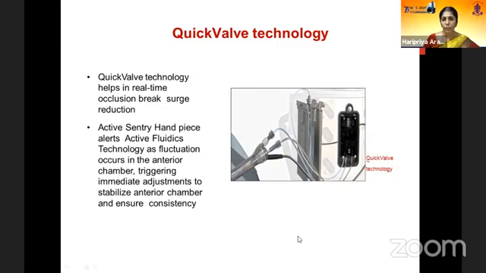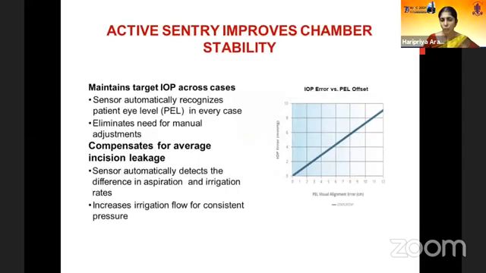And with the addition of the Active Sentry on the Active Fluidics, the fluctuation in the anterior chamber is also greatly reduced. This fluctuation is reduced because of two major differences which we see with the Active Sentry. The first is that the machine now automatically senses the patient eye level. So one would not have to set it at, say, +5 or -5, etc. So this is something which has now been removed. The second thing is the machine also compensates for the average incision leakage. So this is a big advantage because one can now set the IOP to be much lower, or can also have higher vacuum and flow rates for your harder, more difficult cases.